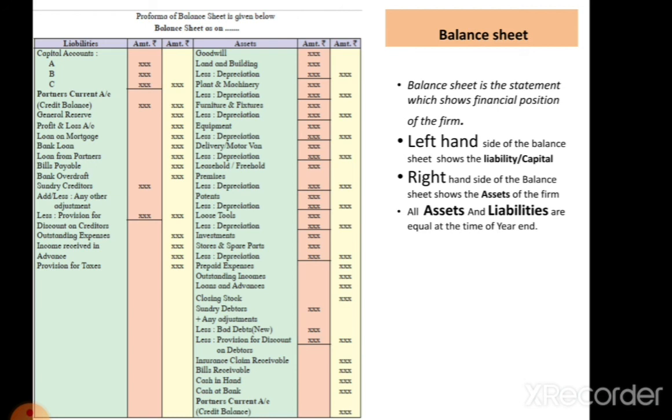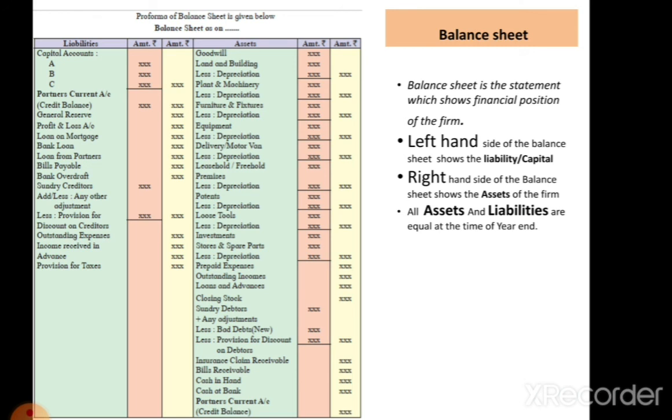Then insurance claim receivable is there. Then bills receivable, cash in hand, cash at bank; these are all current assets recorded on the asset side of the balance sheet. And last, the partners current account debit balance is recorded on the balance sheet asset side. So this is the format of the balance sheet, and most of the time this format is followed. In assets, first of all we record the fixed assets, after that investments, and afterward current assets are recorded.